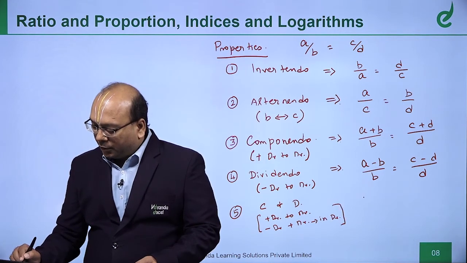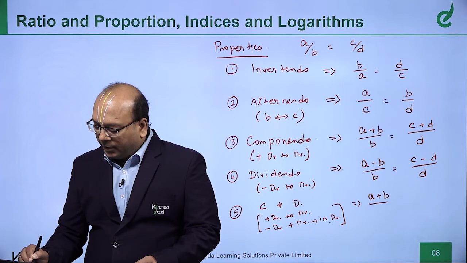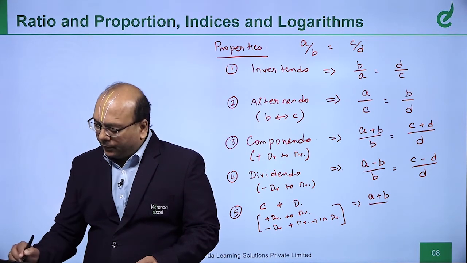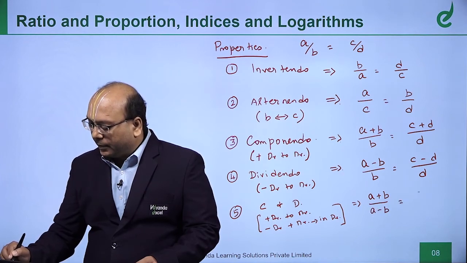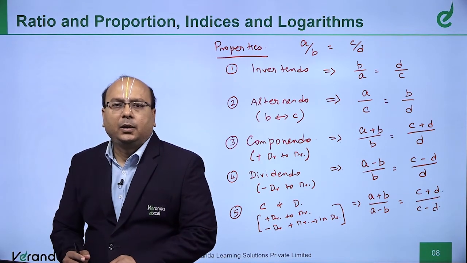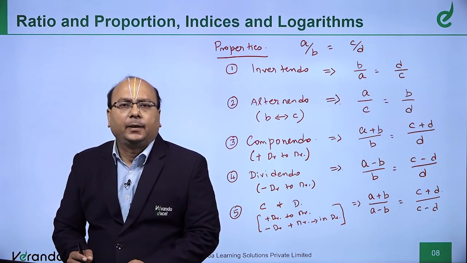So, in the numerator I will add the denominator, A plus B. In the denominator I will do minus of B and plus of A, so A minus B is equal to C plus D by C minus D. Now, writing like this is called the componendo and dividendo property.